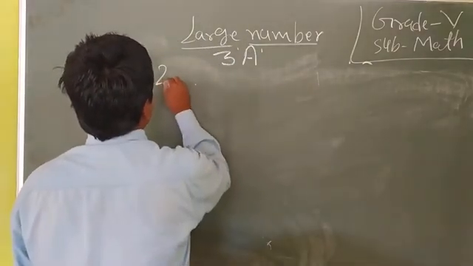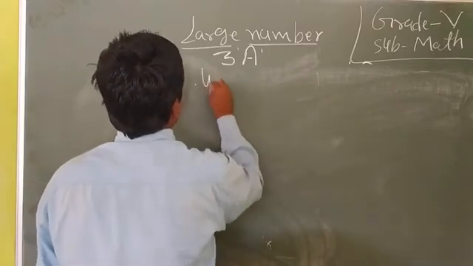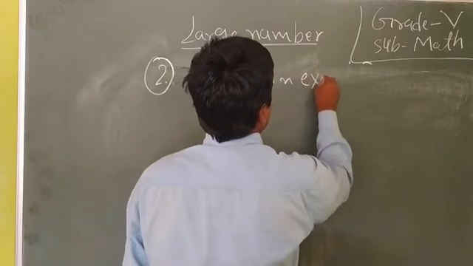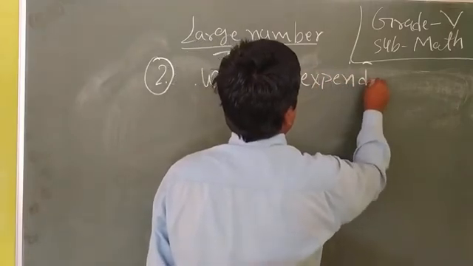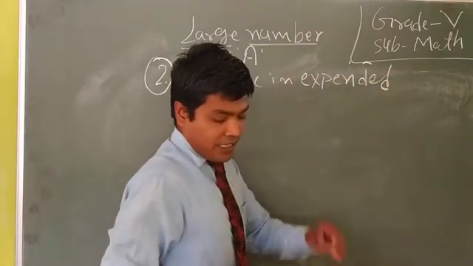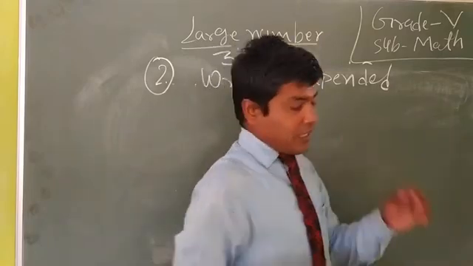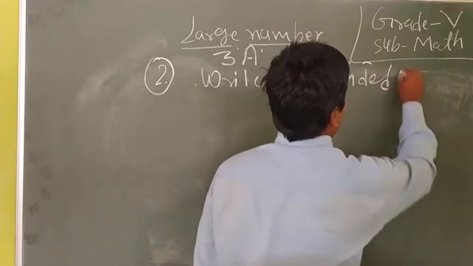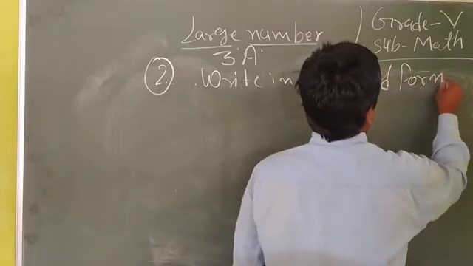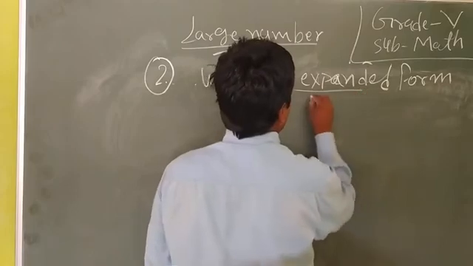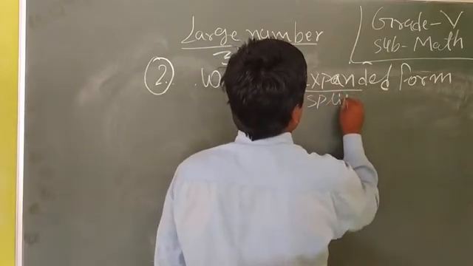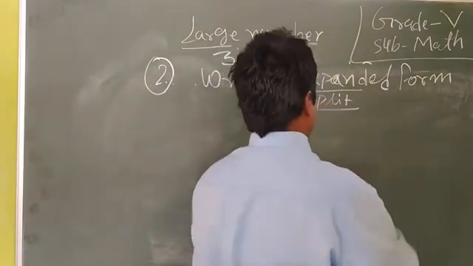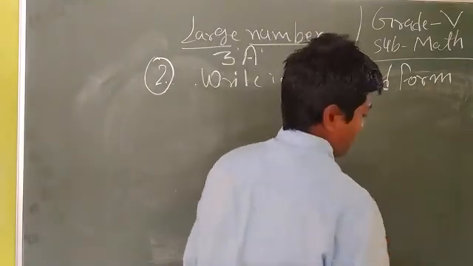The second question says write in expanded form, E-X-P-A-N-D-E-D. Expanded means split, S-P-L-I-T, separately, अलग अलग करके लिखना है. Okay, dear, expanded form.